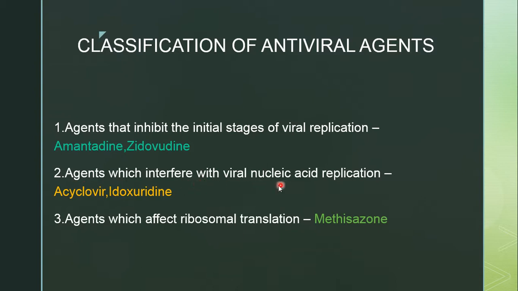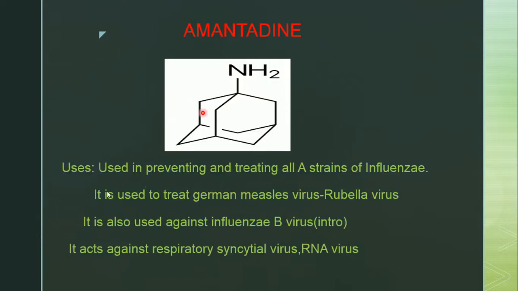Agents which interfere with viral nucleic acid replication are the second class of drugs. Examples are acyclovir and idoxuridine. The agents which affect ribosomal translation, meaning protein synthesis will be inhibited. The example is methisazone. Now we'll see the structures one by one. Amantadine structure.